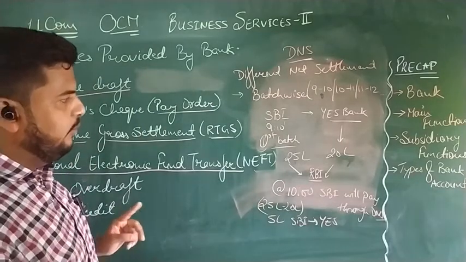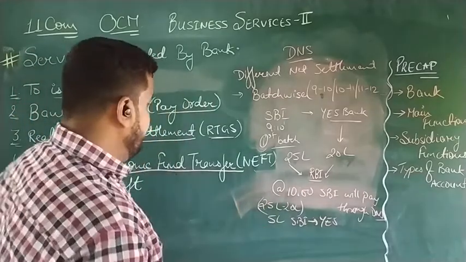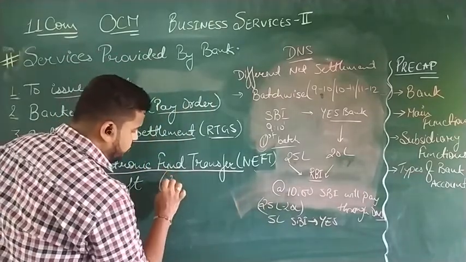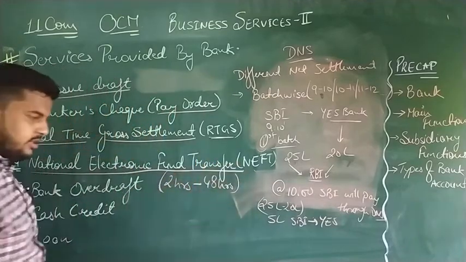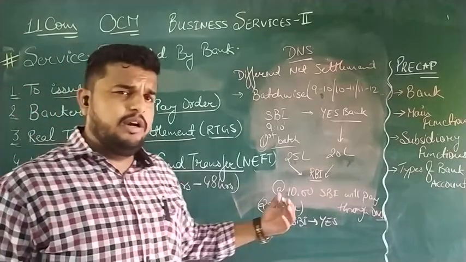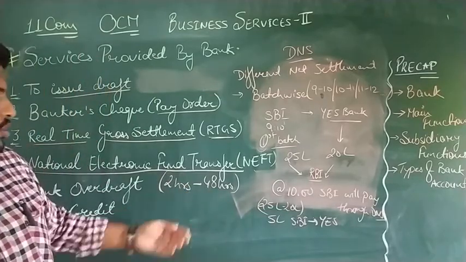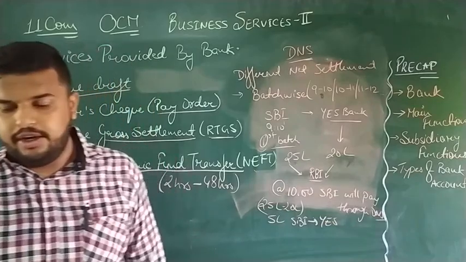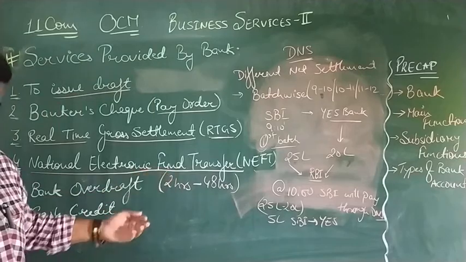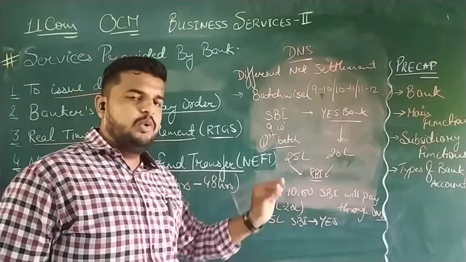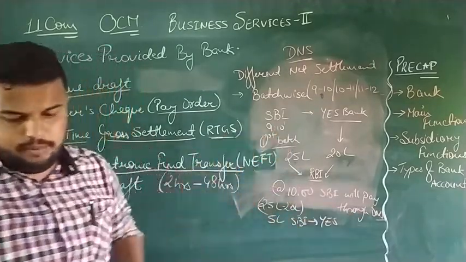And the last important thing about NEFT is that the amount remitted through NEFT can reach the customer in the range of between 2 hours to 48 hours. Generally, it reaches between 2 to 3 hours, but on the safer side, banks need a grace time, so they provide a time limit of 2 hours to 48 hours. Sometimes it reaches the beneficiary account before 2 hours also, but this is the safe time that the bank says, that between 2 hours to 48 hours your amount will be remitted. Clear?